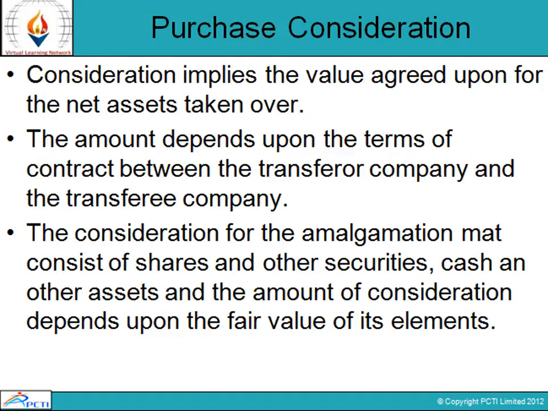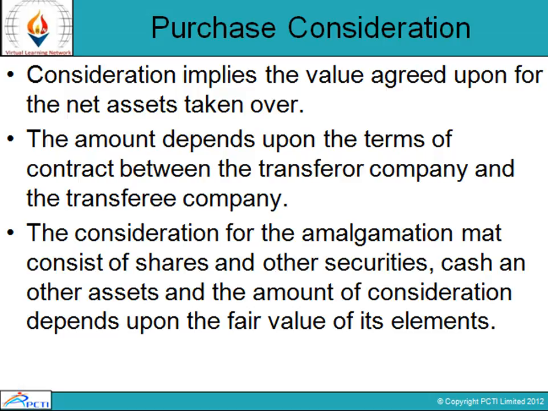When we talk about purchase consideration, it basically implies a value which is agreed upon for the net assets taken over. So the amount here is dependent on the terms of the contract between the transferor and the transferee company.